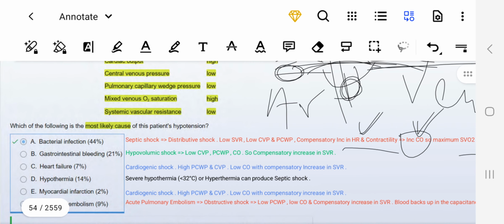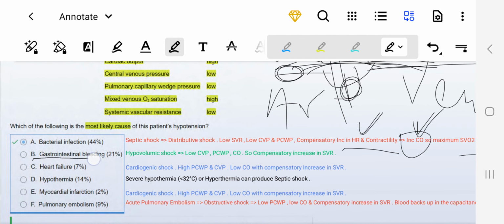Okay, in GI bleeding the volume is decreasing, right? The blood volume is decreasing. That is associated with hypovolemic shock. Now, if the volume is low, then the venous return will be low, because venous return depends on the blood volume.